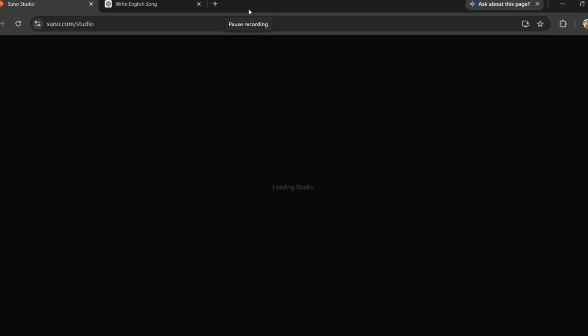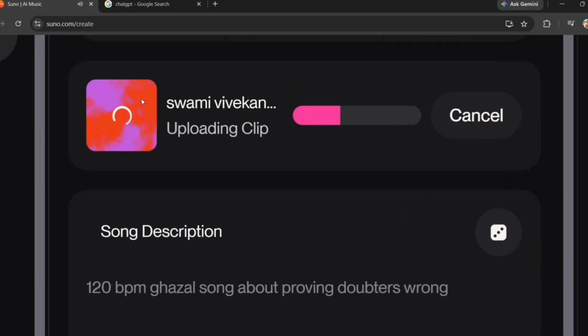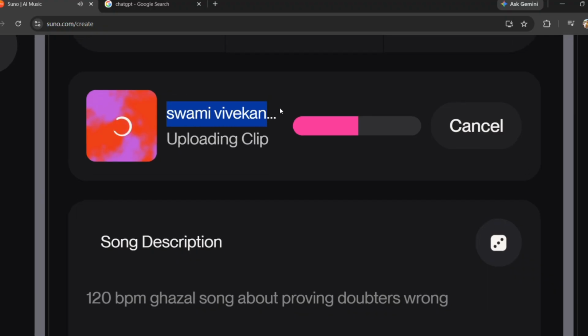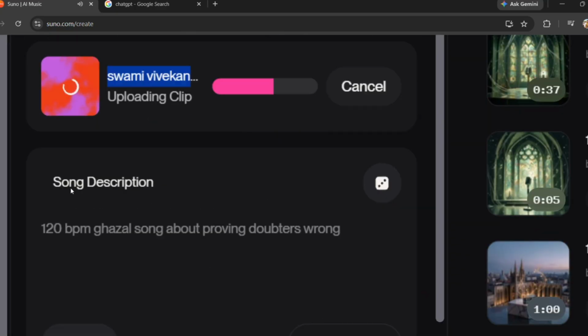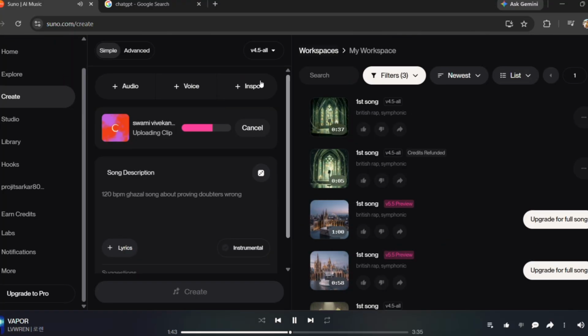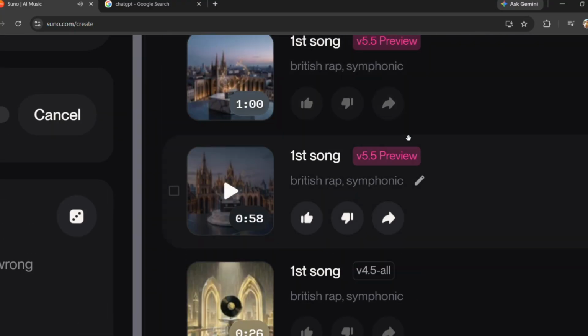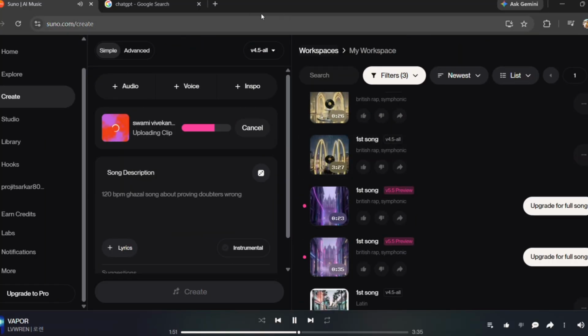Once you have a commercially licensed song, you have several options. Upload the song to YouTube, create a proper music video or lyric video, and build an audience. You can also distribute the song to platforms such as Spotify and Apple Music through a music distributor. Suno specifically says commercially licensed songs can be distributed to streaming platforms. And don't forget, you can create shorts using your own song to promote the full track.